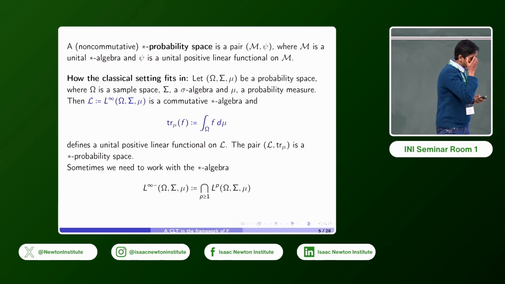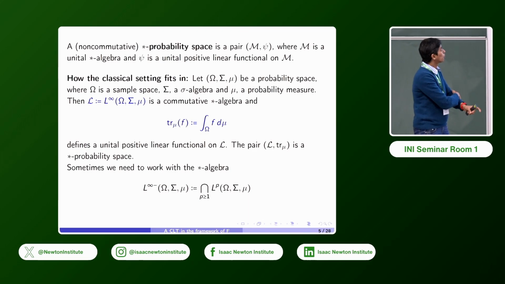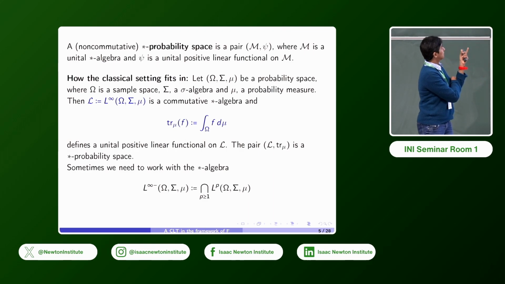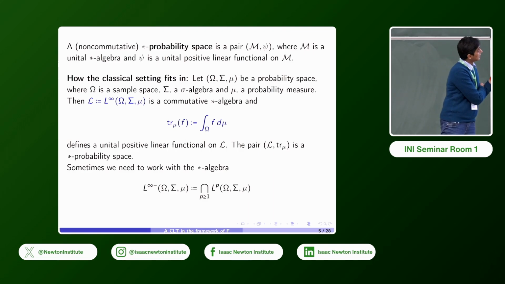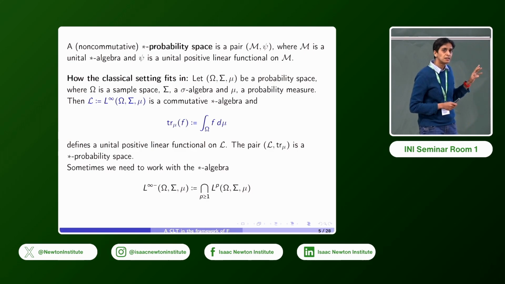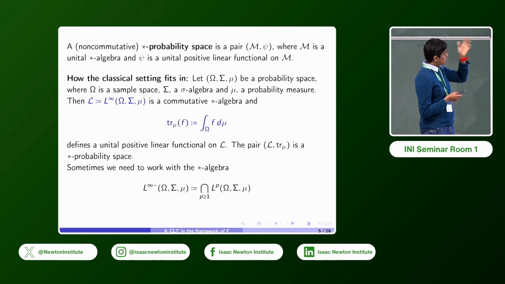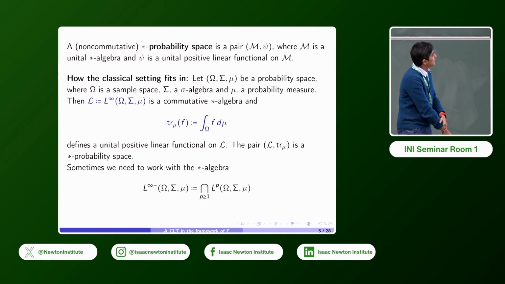For this, we'll work in the setting of a non-commutative star probability space. This will be a pair (M, psi). M is a unital star algebra, and psi will be a unital positive linear functional on M. So we want to think about psi as the expectation functional that we have in classical probability. And the classical setting will fit in here in the following way. Let (Omega, Sigma, mu) be a classical probability space. Omega is a sample space, Sigma a sigma algebra, and mu a probability measure.